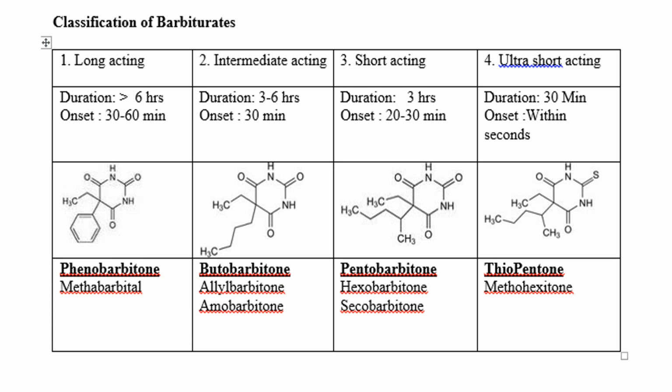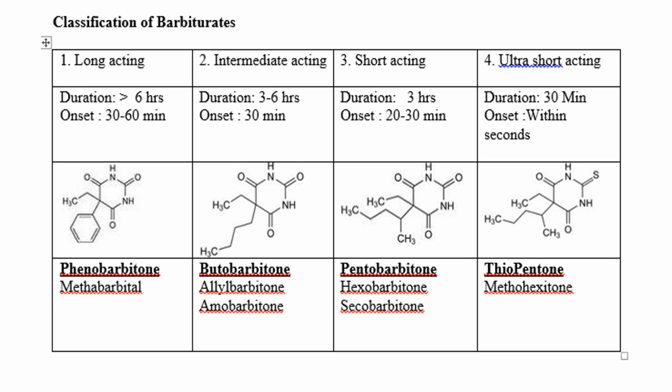Now the classification of barbiturates based upon their duration of action. We can classify barbiturates into four classes: long acting, intermediate acting, short acting, and ultra short acting. The long acting drugs have a slow onset of action of 30 to 60 minutes. Onset is the time within which the effect is produced after you give the drug. So with the long acting agents, the effect starts within 30 to 60 minutes, and the effect lasts for more than 6 hours.